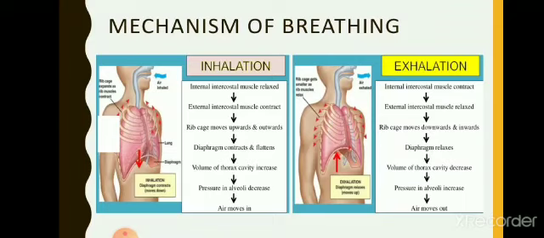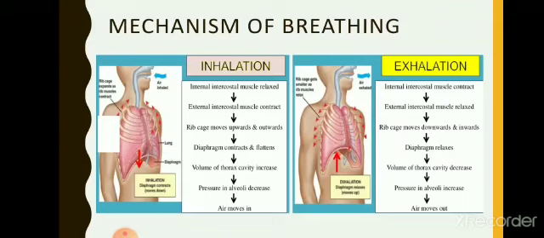And when exhalation or expiration takes place, the intercostal muscles relax and the rib cage moves down and inwards, so the volume of the chest cavity decreases. That can be seen in the diagram; the arrow shows you that. The diaphragm relaxes and returns to a dome shape, which decreases the volume of the chest cavity further, and the chest cavity becomes smaller and the air is forced out of the lungs, and this is how the air comes out.